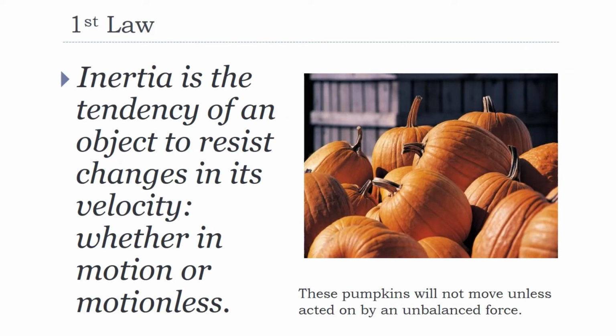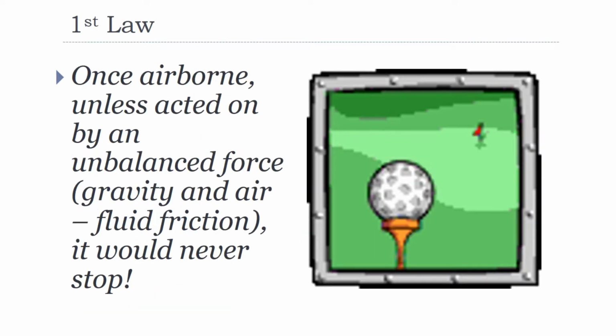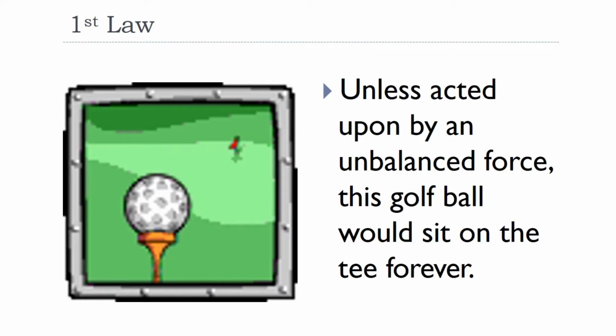Inertia is the tendency of an object to resist changes in its velocity, whether in motion or motionless. These pumpkins will not move unless acted on by an unbalanced force. Once airborne, unless acted on by an unbalanced force, gravity and air-fluid friction, it would never stop. Unless acted upon by an unbalanced force, this golf ball would sit on the tee forever.